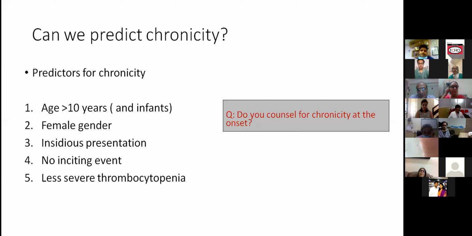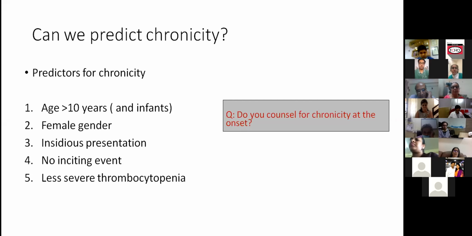And this question was basically for those patients whom we know in our minds are going to become chronic. Like an adolescent girl who is walking in with platelets of 40,000, 2 questions. One, would you counsel them at the outset? And second, would you investigate for underlying SLE and other autoimmune, secondary causes at that point, as in not wait for it to become chronic?